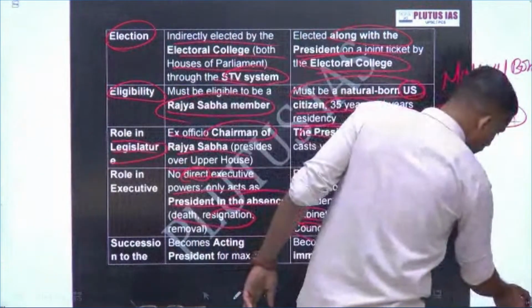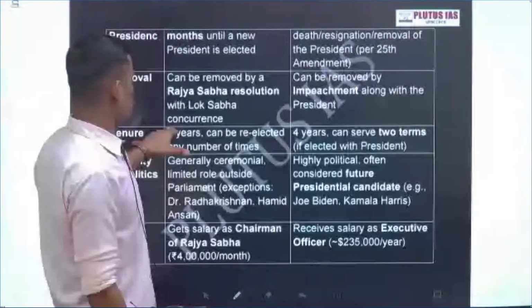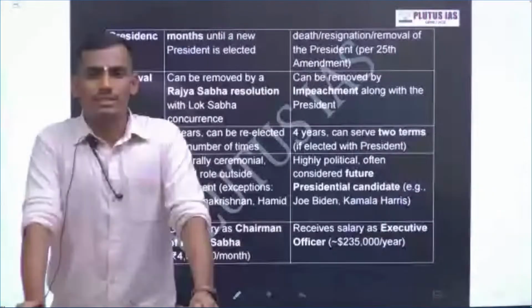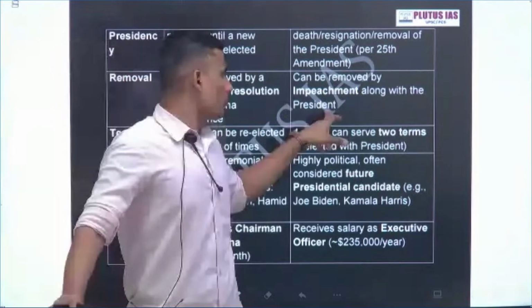Now come to the next thing, that is removal. The Vice President can be removed by a Rajya Sabha resolution with Lok Sabha concurrence. As you know, recently our Vice President of India resigned, but there is a formal procedure to remove the Vice President from his post. That is a special majority in the Rajya Sabha with a simple majority in the Lok Sabha. Okay, this is in the case of India. But in the USA, the Vice President can be removed by impeachment along with the President. The procedure is the same for the President and Vice President.